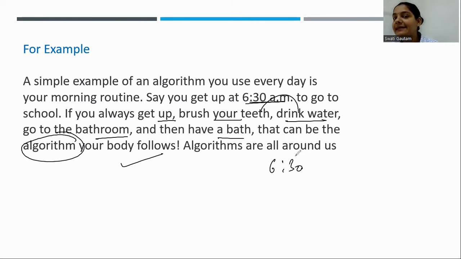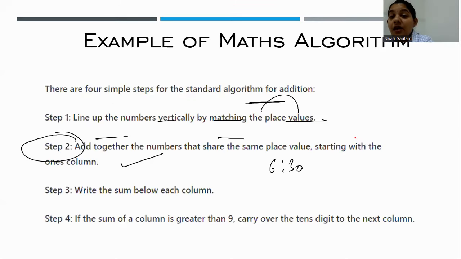So this is a great example in real life: what steps you are taking to follow something, to reach somewhere. That is an algorithm in real life. But if we are talking about how we are using them in mathematics, there is a great thing. This is the real life example.